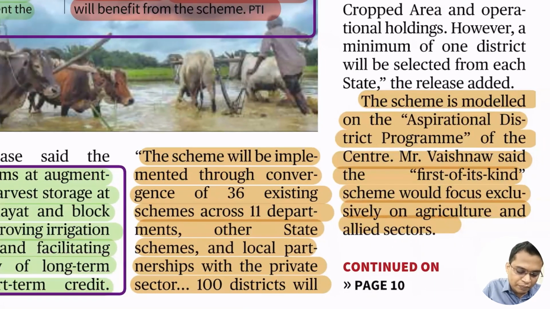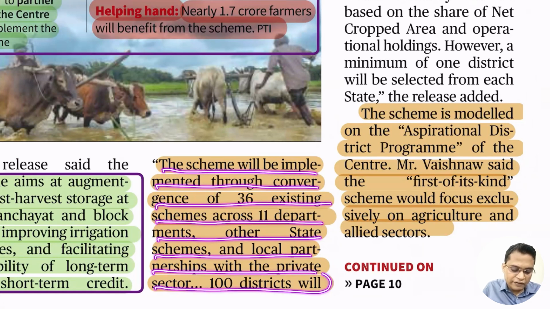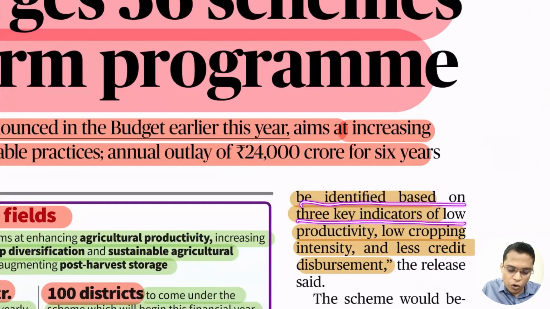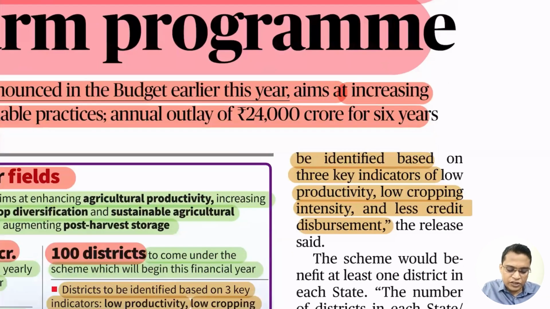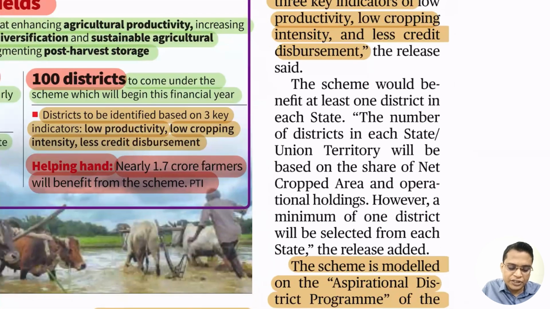The scheme will be implemented through convergence of 36 existing schemes across 11 departments, other state schemes, and local partnership with the private sector. 100 districts will be identified based on 3 indicators: low productivity, low cropping intensity, and less credit disbursement. The scheme is modeled on the Aspirational District Programme.